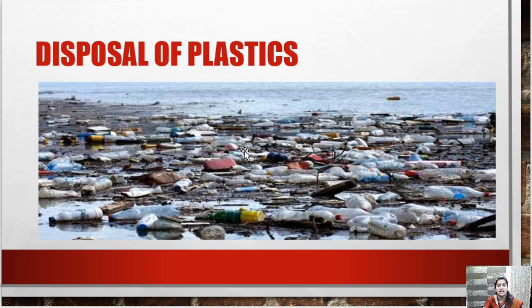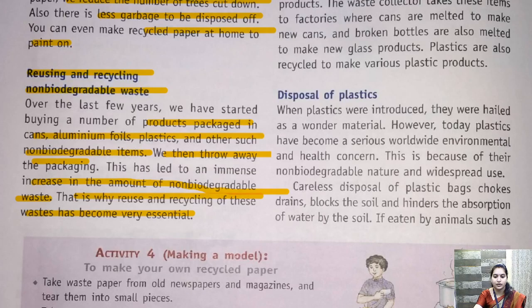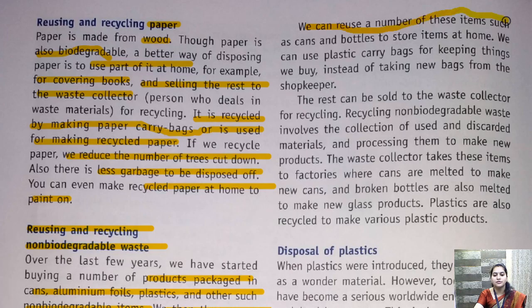Let's see what is written in the text. So we'll go through the text now. Yes. So disposal. This we have studied. Let's see what is written. We can reuse a number of these items such as cans and bottles to store items at home. We can use plastic carry bags for keeping things we buy instead of taking new bags from the shopkeeper.